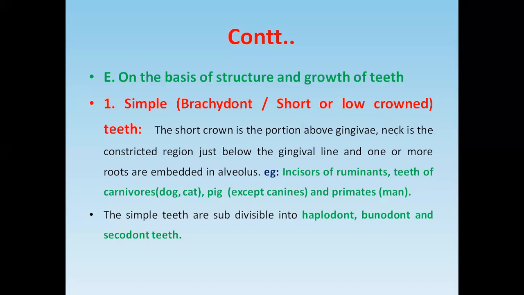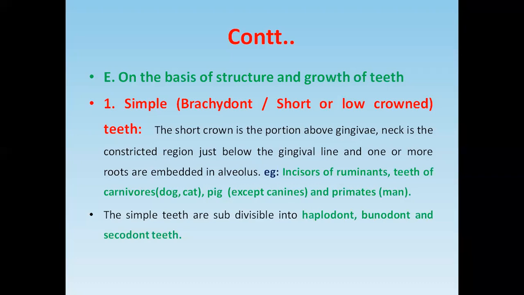Another criterion is on the basis of the structure and the growth of the teeth. This is a very important criterion. This is of two types, simple teeth and complex teeth. In simple teeth, the crown is short, the neck of the tooth is constricted and distinct, and there are one or more roots. So in simple teeth, what will you get?